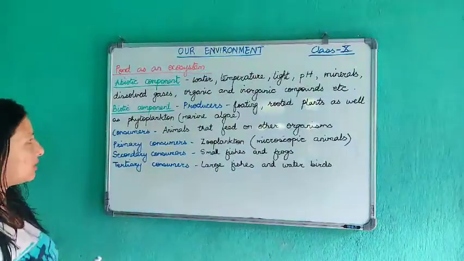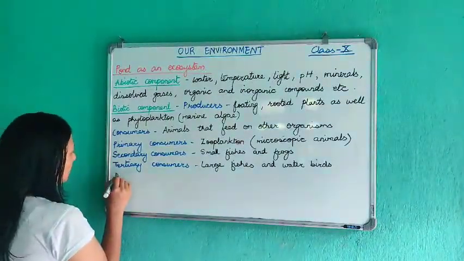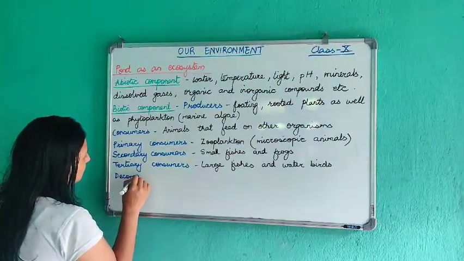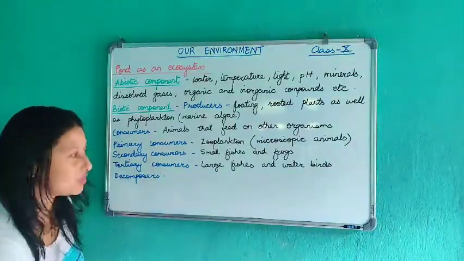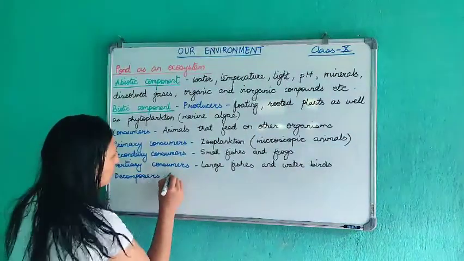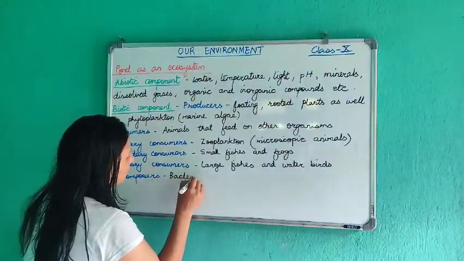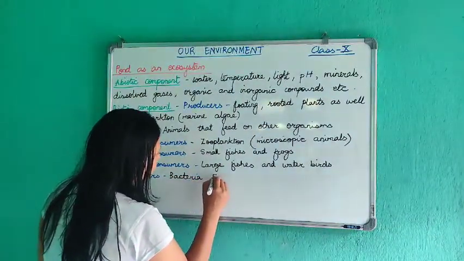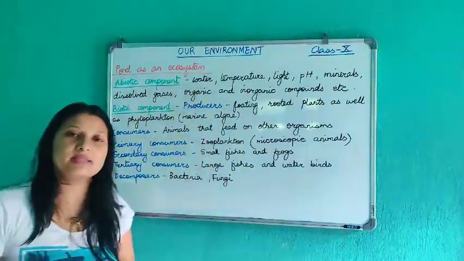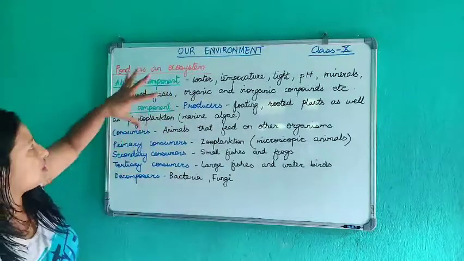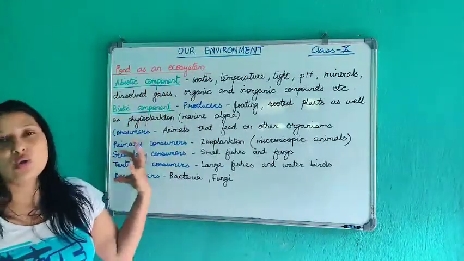Then lastly के आउँछ? Lastly comes the decomposers. These are also biotic components. किनभने decomposers पनि living organisms नै हुन्छ. So always decomposers are bacteria and fungi. Okay, so this is how inside a pond you will find an ecosystem, and those ecosystem has all the components.